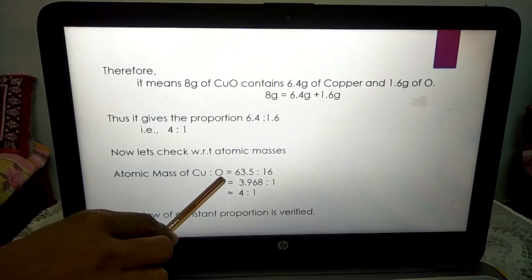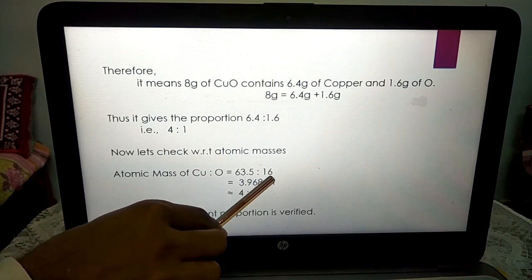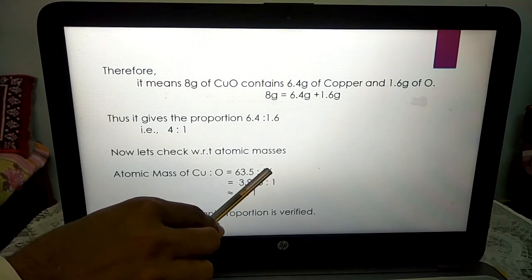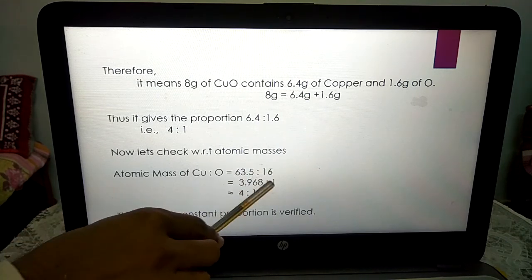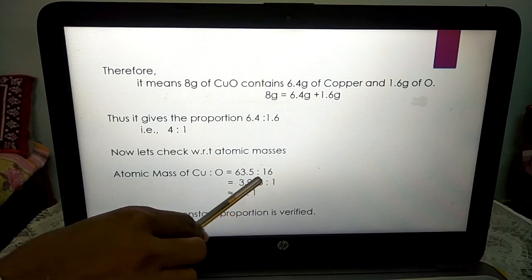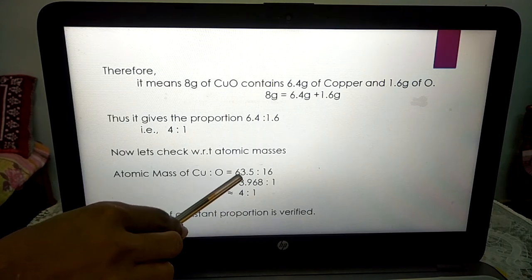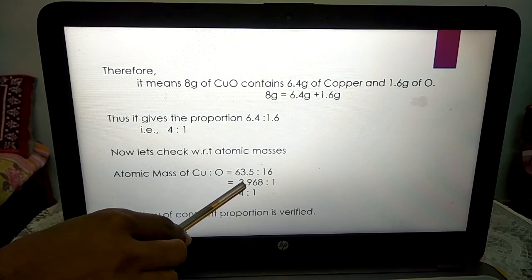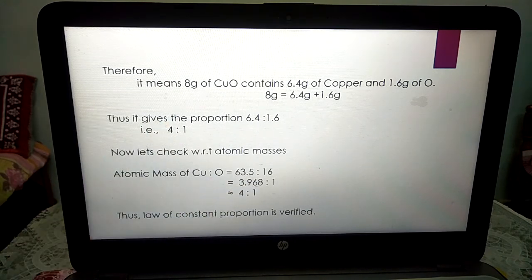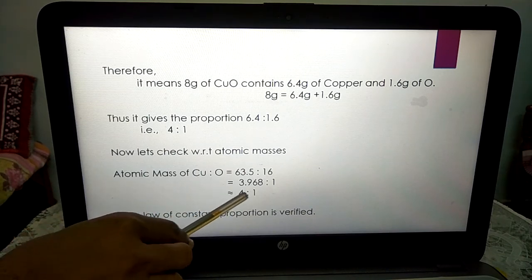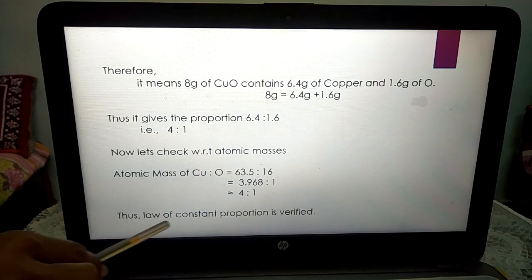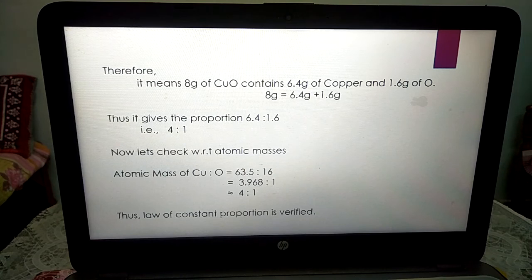And what is the atomic mass of oxygen? It is nothing but 16. When we divide both these terms by 16, 16 ones are 16, and dividing 63.5 by 16, we get 3.968, which is approximately 4:1. Hence, the law of constant proportion is verified.